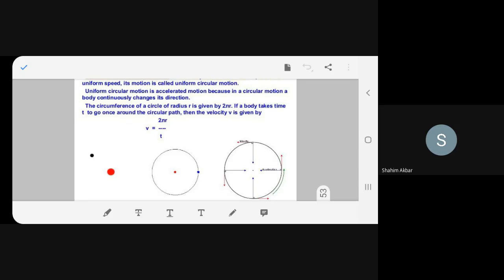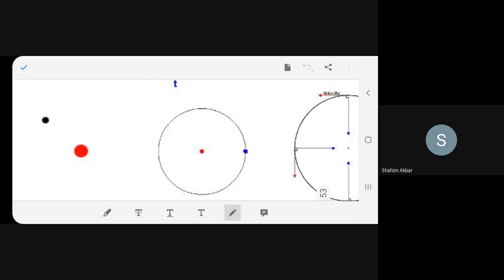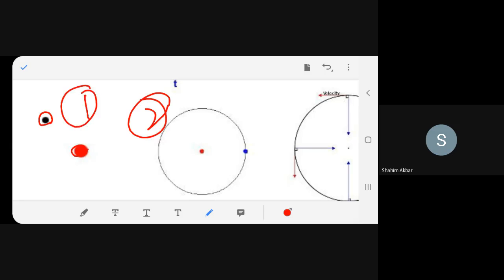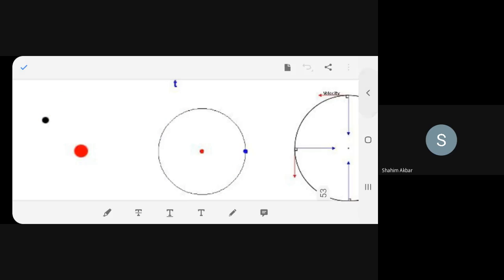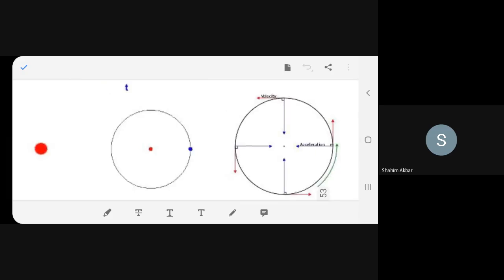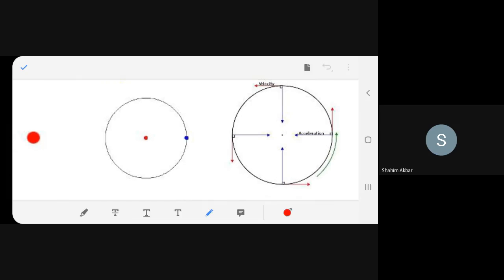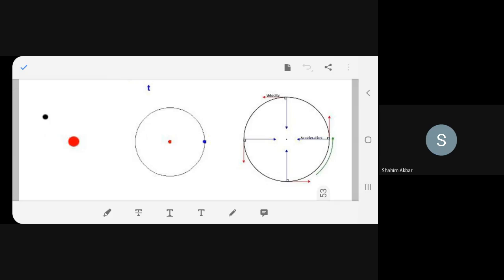For example, this is the central part and this is the body. This is the first position and this is the second. This is how the body moves in a circular path. Over here, same thing. Can you see? The direction is changing every moment, so the velocity is also changing. So we come to the end of this chapter.